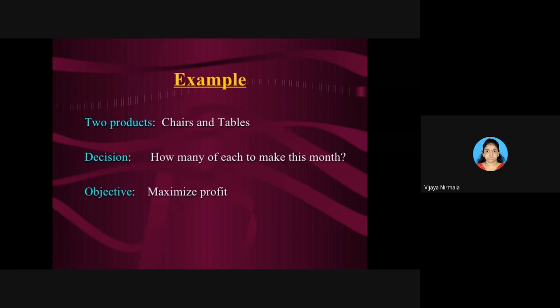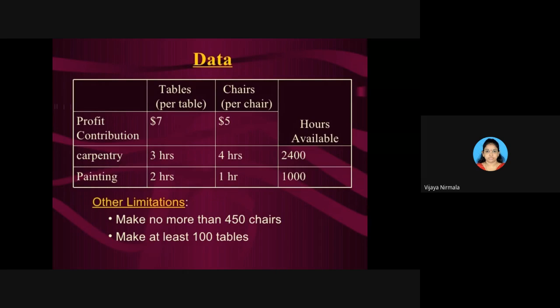Now see, this is the problem that they have given. This is a table. Can I use the whiteboard? No, I think. Yeah. So see the problem. How many products are they producing? One is tables and the other one is chairs. So 2 variables are there here, right? 2 variables, tables and chairs.